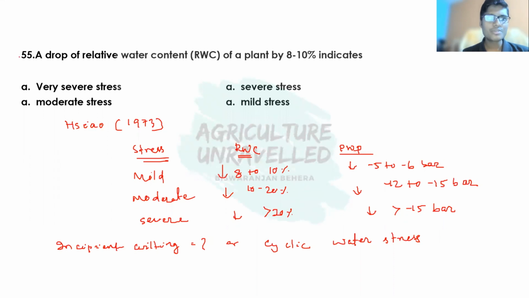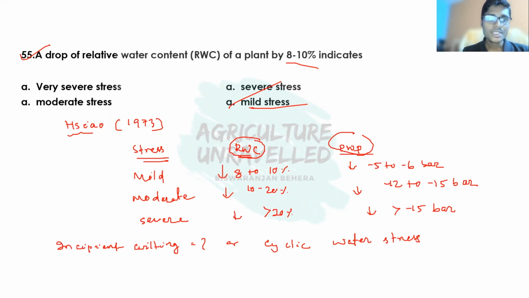Now coming to the last question: a drop of relative water content of a plant by 8 to 10% indicates very severe stress, moderate stress, severe stress, or mild stress. The correct answer of this question is mild stress. This is because the scientist Sion, in 1973, gave the classification of plant water stress based on relative water content and plant water potential. What is relative water content and what is plant water potential, we have already discussed in the last class. So don't miss that video.